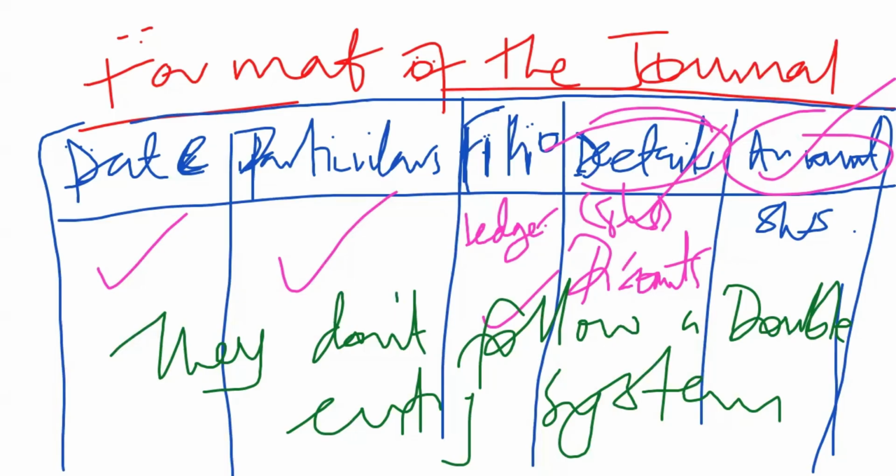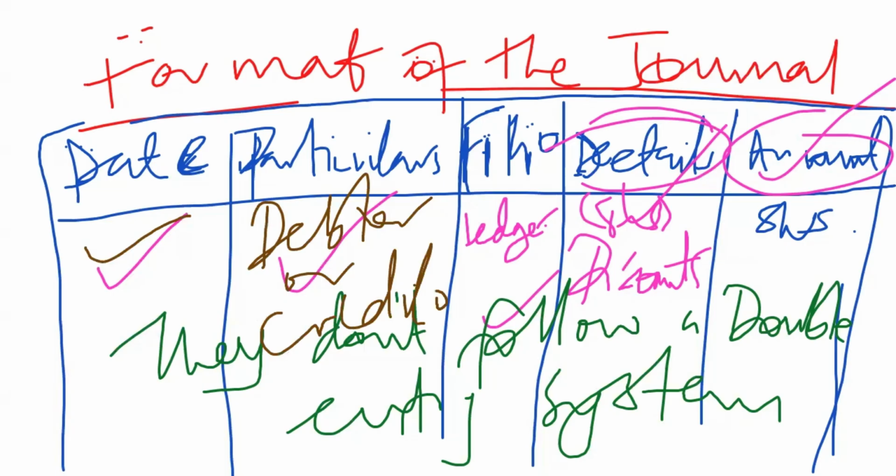Now, as I said, we start with the dates, then particulars, and these will be the names of debtors or creditors. We are going to have the dates for when the transaction happened, and within the particulars, we are going to either have debtors or creditors, depending on which one we are working on.